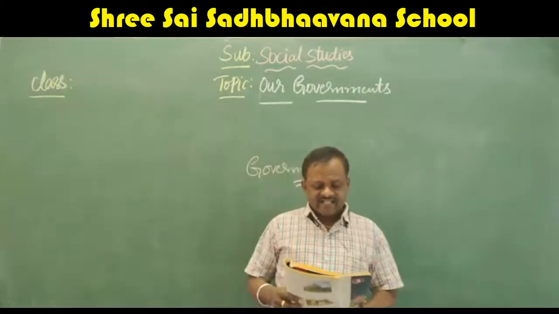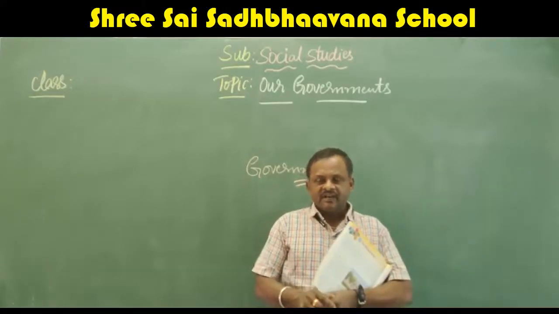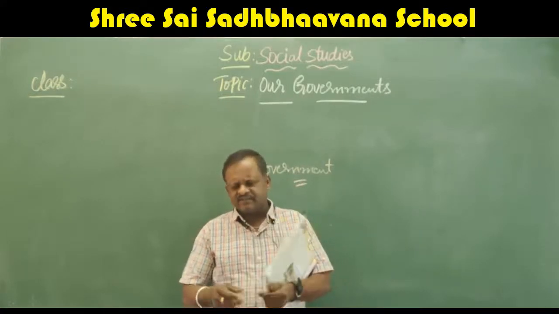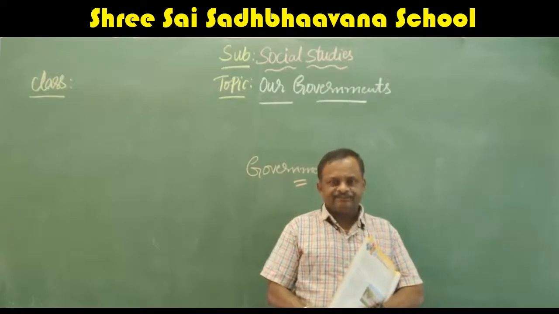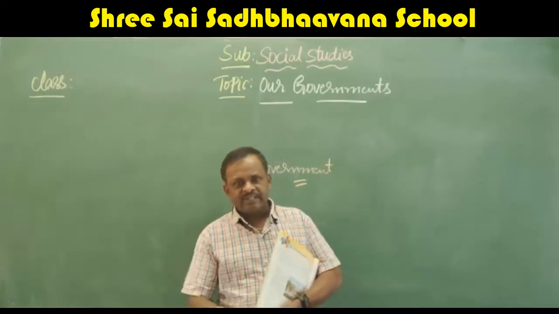India, being a vast country, has been divided into smaller parts called states. You know very well our India has many states. It is a huge land, the 7th largest country in the world. So it has more states and more union territories.